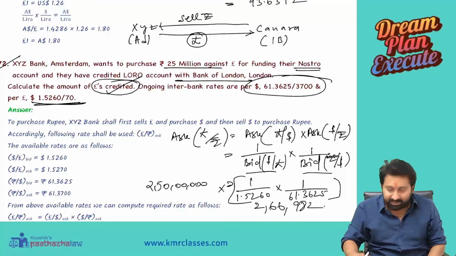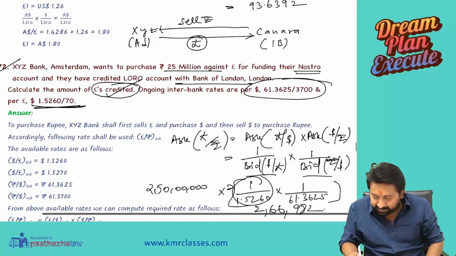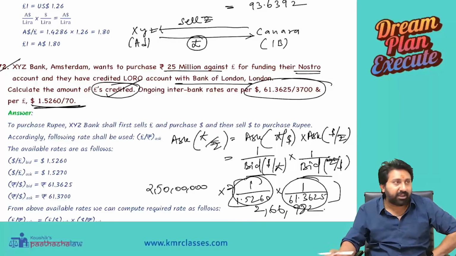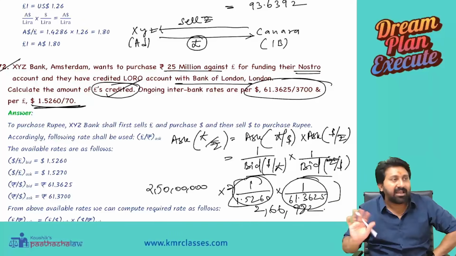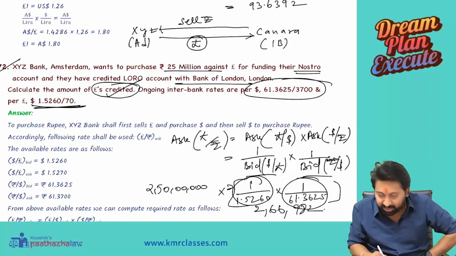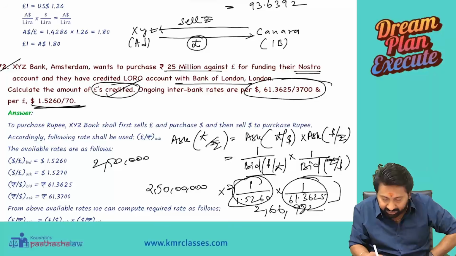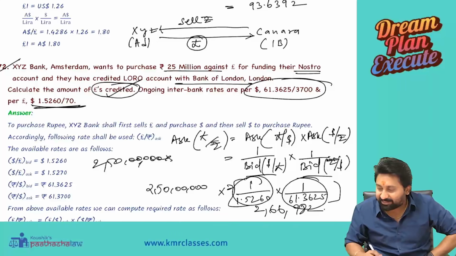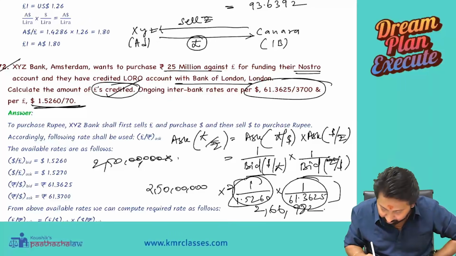Why did it come? See, we have directly multiplied 1.5260 into 1.61 divided by 61.3625 and got the answer. The institute has done it like this: 2 crore 50 lakh into 1 divided by 1.5260, which is 0.6553; the rounding off impact came now.